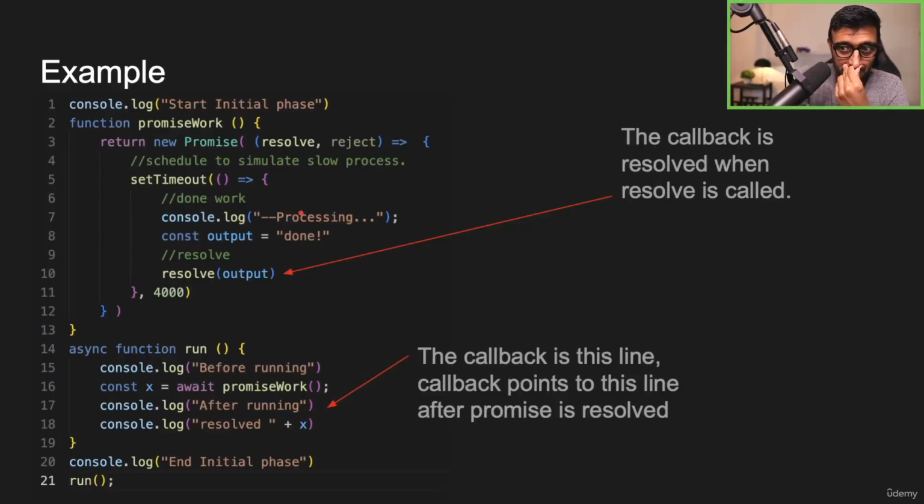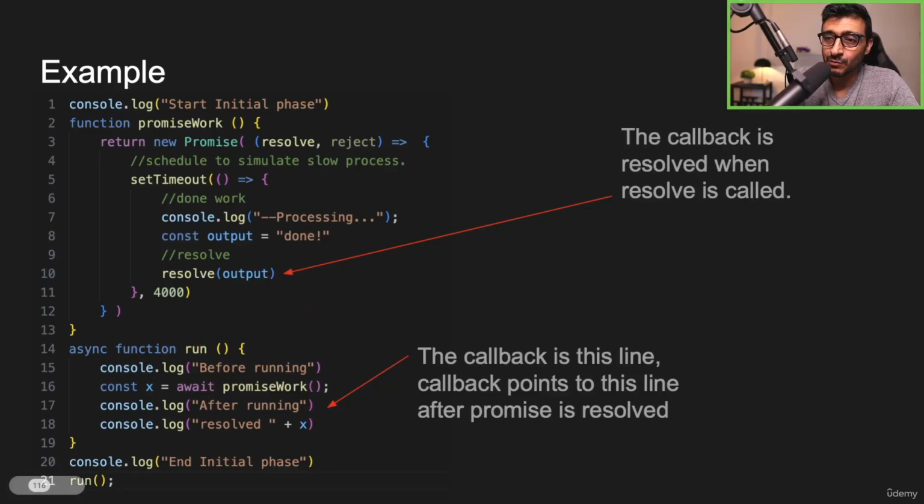Let's take an example. So here's an async function called run, and I'm going to execute this as async await. So I have to mark, as you might know, the function as async, and I have to await the function that returns a promise. In this particular case, X is not going to become a promise, but X is going to become the output, the value itself.